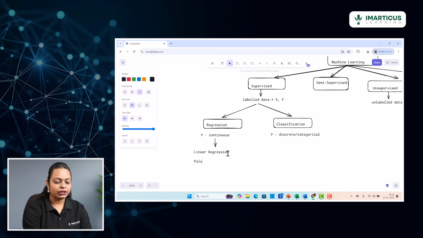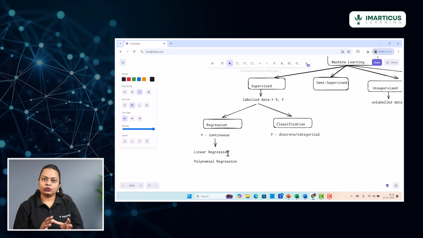That's where we have something called polynomial regression, which is the non-linear regression that we have. So we can use this as an algorithm to work upon non-linear data and try to measure the relationship between the data. So polynomial regression is again yet another type of regression only.